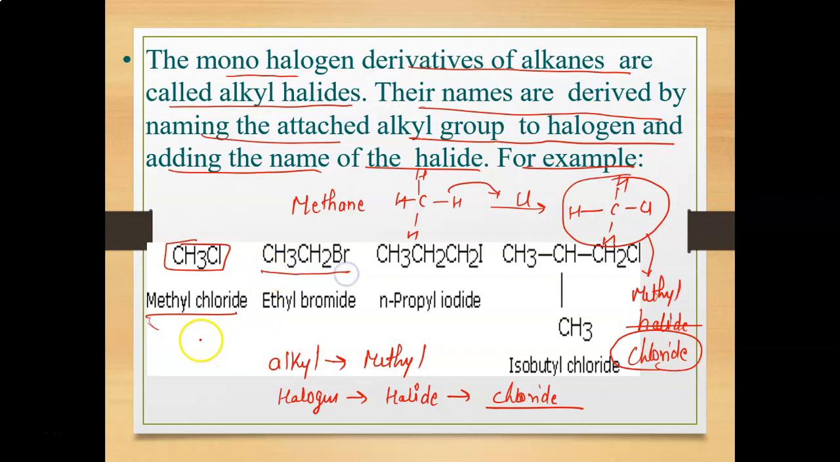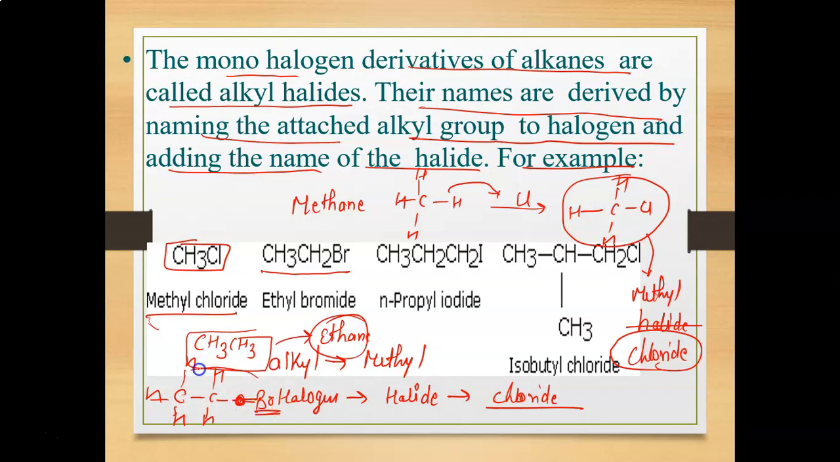Similarly, for ethane, that is CH3 and CH3, this is the structure of ethane. If I replace one hydrogen of ethane, this hydrogen, with a bromine atom, then this is known as ethyl bromide. So basically, this is the definition of haloalkane and alkyl halide.